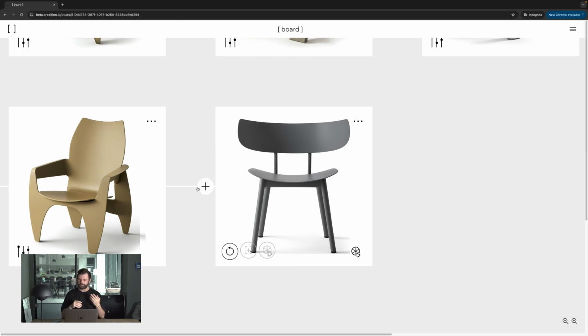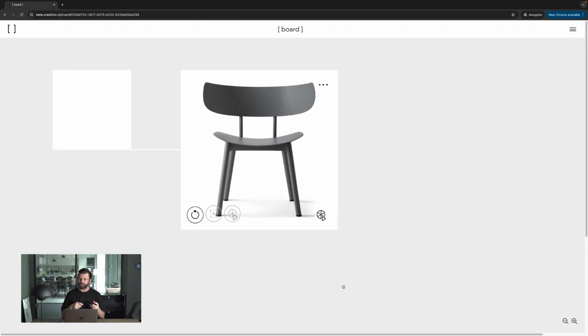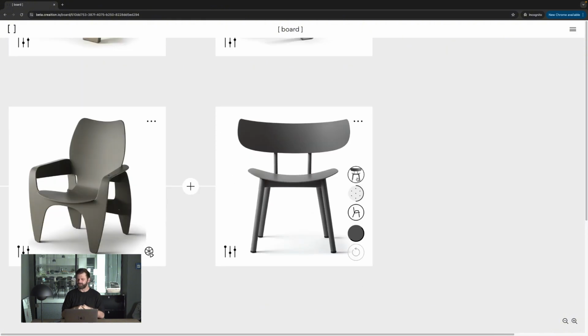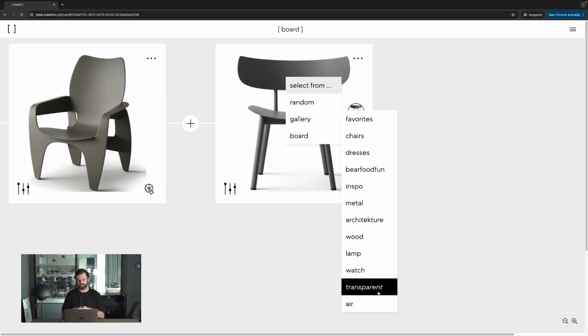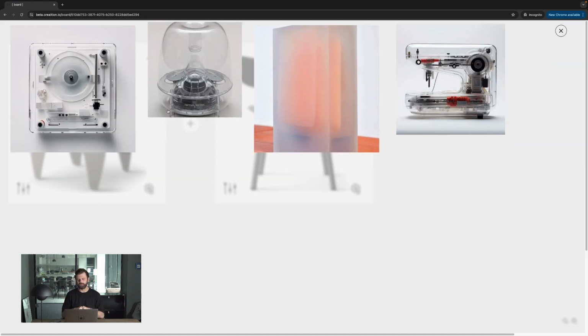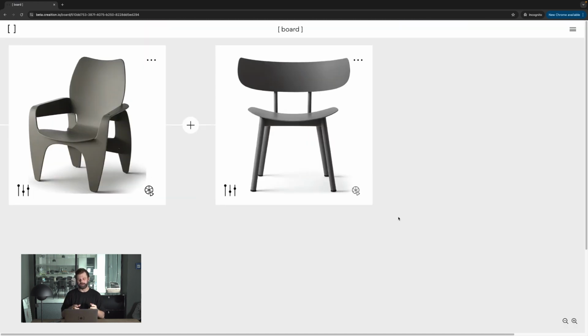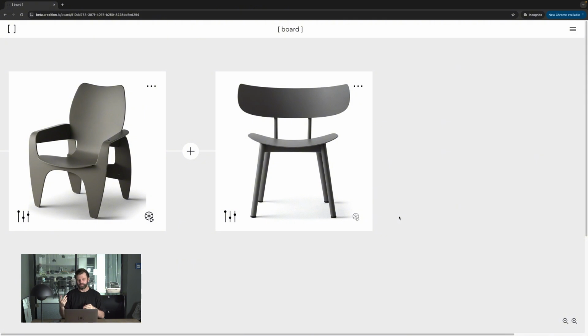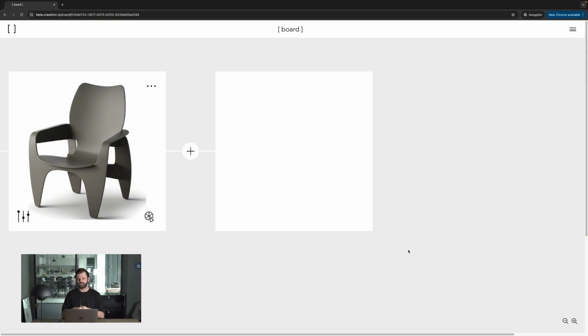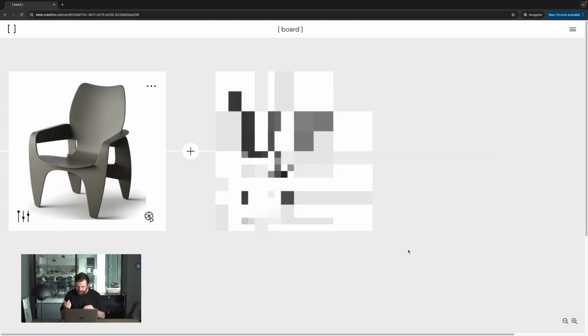And then I selected the material. I had previously uploaded some transparent materials, because I was on the idea that I really want to do something transparent, but you can upload any material you want. You can find it on the web, upload it to Creation, and use it as the material you want your design to be. So I had this chair design, which I really liked.